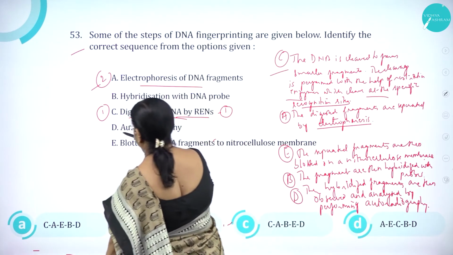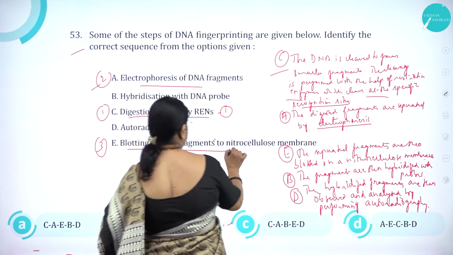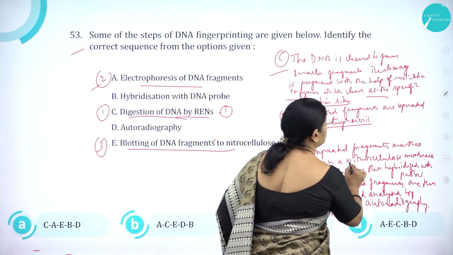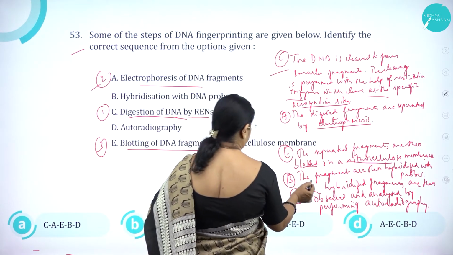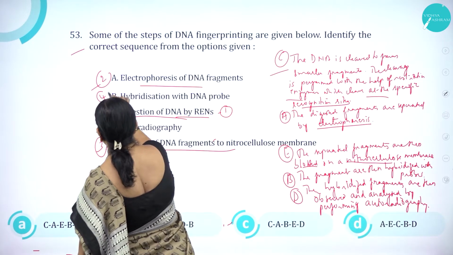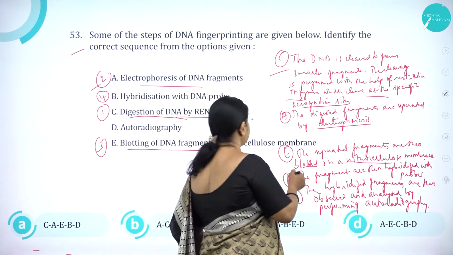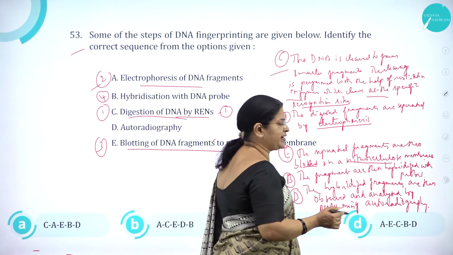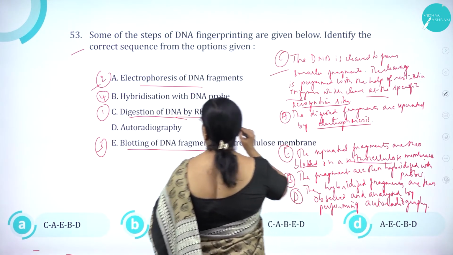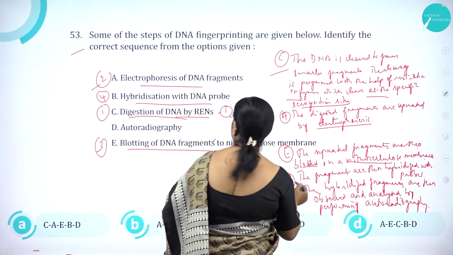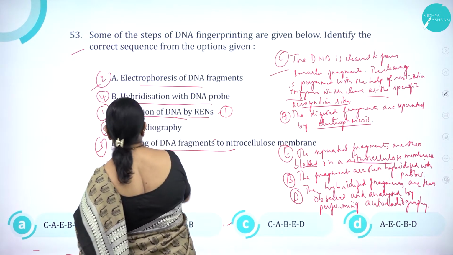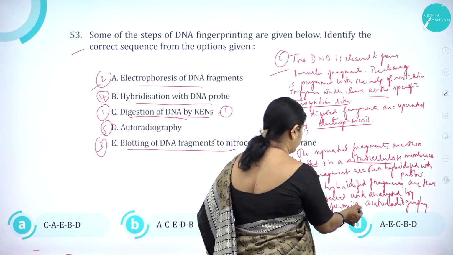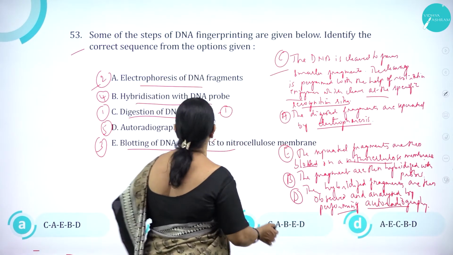Then comes E: the separated fragments are then blotted on a nitrocellulose membrane. Next comes B, the fourth step: the fragments are then hybridized with probes. Then the last one is D, 5: the hybridized fragments are then observed and analyzed by performing autoradiography.